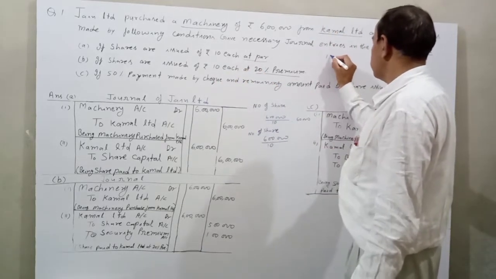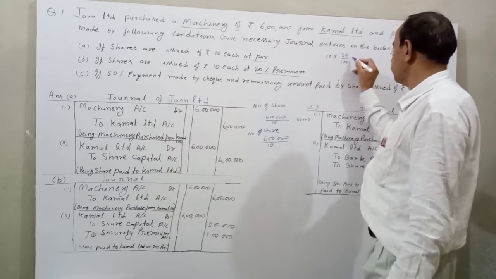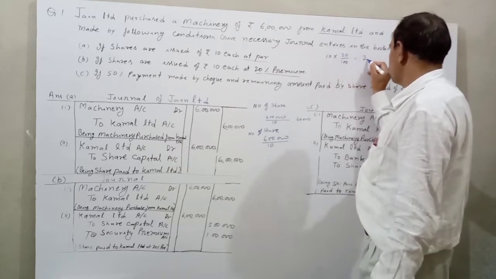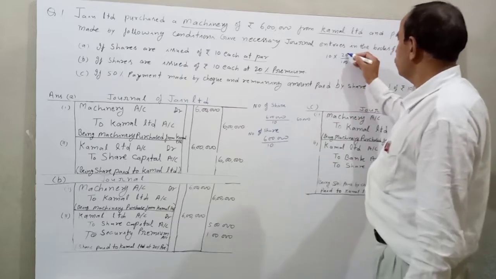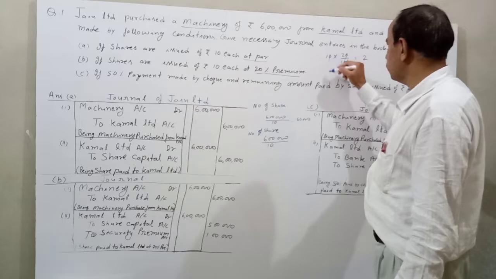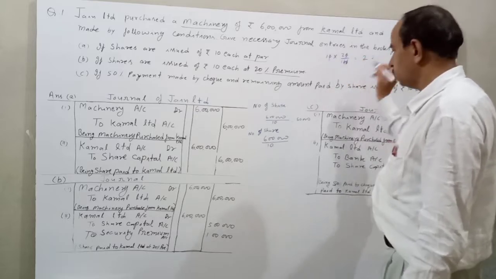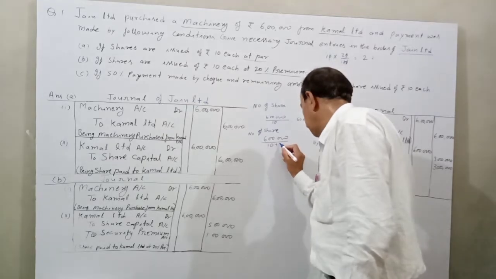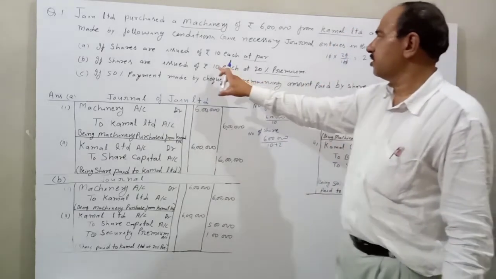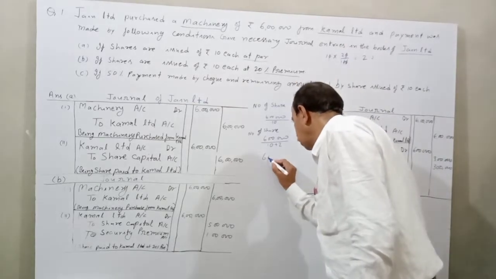Look here, 10 multiplied by 20 upon 100 is equal to rupees 2. Rupees 10 plus 2. Premium is added in this value. So we can solve it.